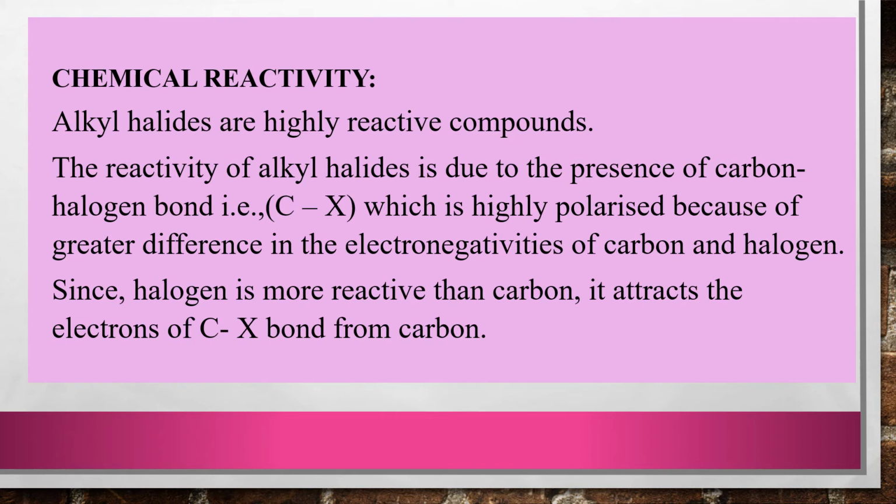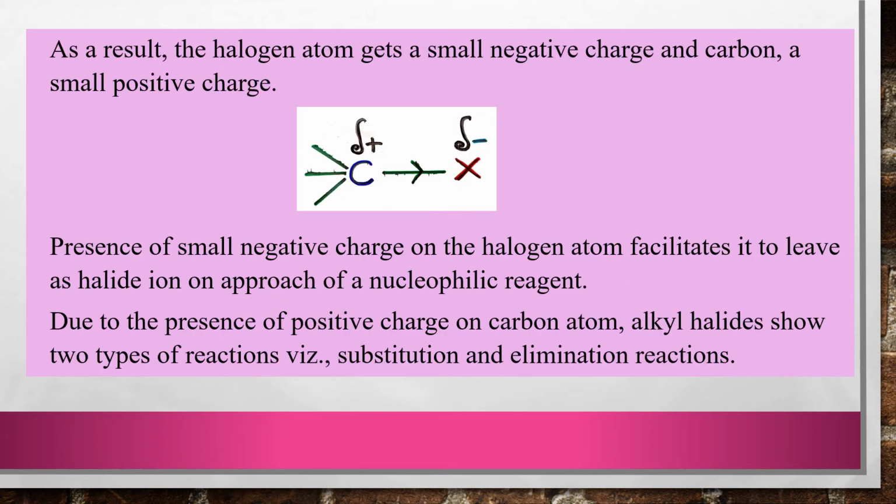Since halogen is more electronegative than carbon, it attracts the electrons of the carbon halogen bond towards itself from carbon. As a result, the halogen atom gets a small negative charge and carbon a small positive charge.